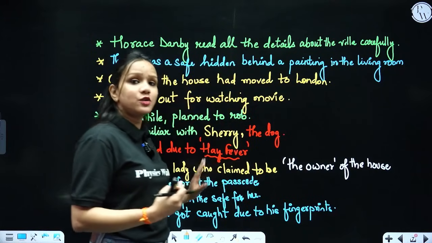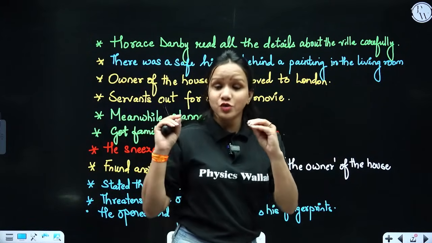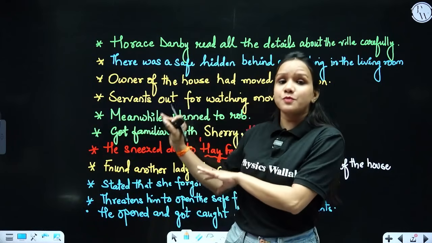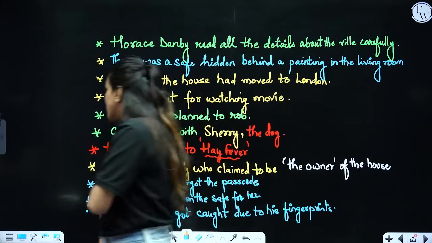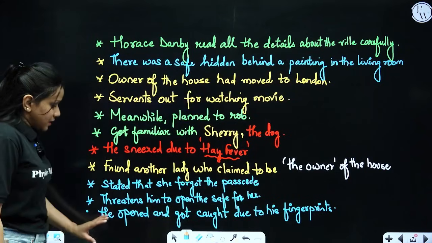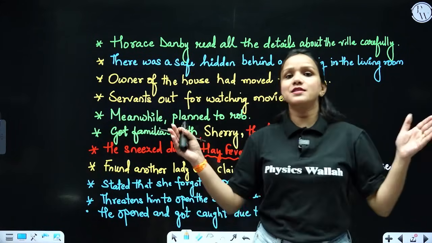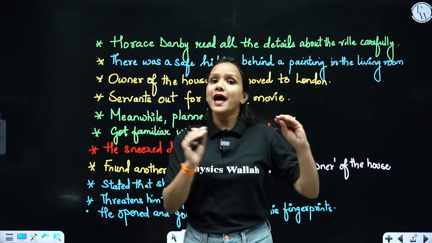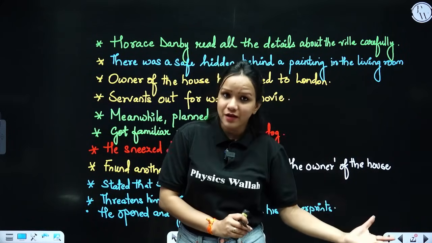So what happens then? The lady also allowed him to leave silently, and said that she will not tell anyone, and she just took a promise from Horace Danby that he would not steal from now onwards, right? So then what happens? He opened the safe and got caught due to his fingerprints. Yes, exactly, this is what happened this time. He had opened the safe just because he had forgotten to put on his gloves this time.